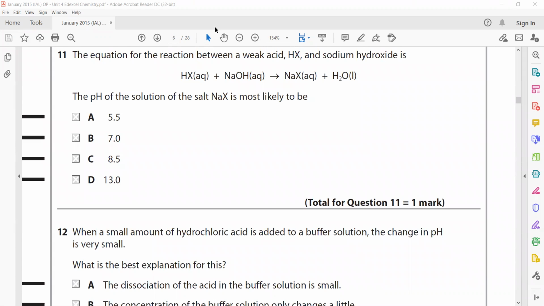The equation for a reaction between a weak acid and sodium hydroxide. When a weak acid and a strong base react with each other, the weak acid will have a strong conjugate base.